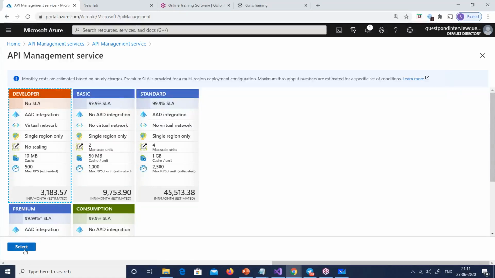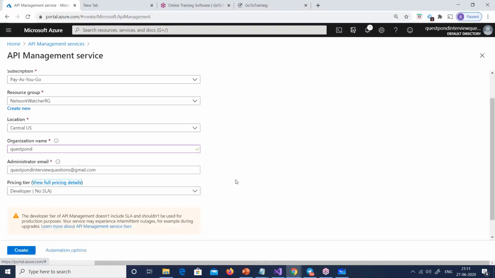So I'll just select this one, developer for now. I'll just select it. Remember, we have a free AD. We already have a free Active Directory. So I'm not talking about the paid one.